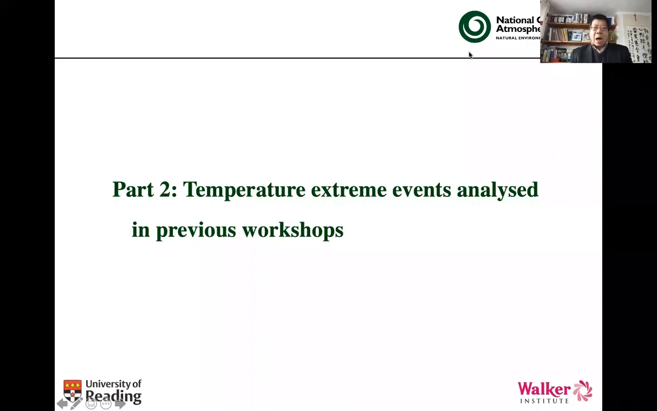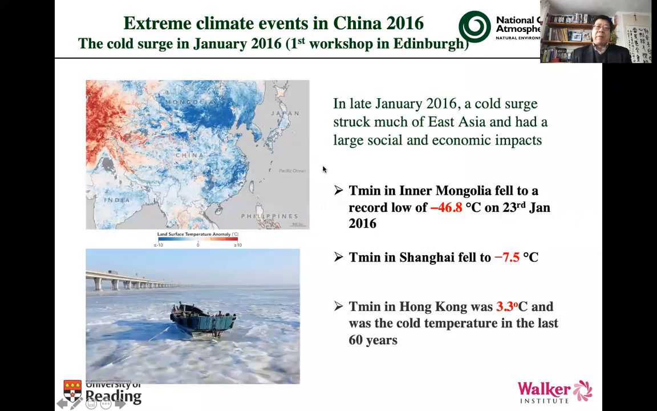And now we talk about some temperature extreme events analyzed in previous workshops. The first event analyzed is the 2016 cold surge in January. This event was analyzed during the first workshop in Edinburgh. Shown here in the top left are temperature anomalies over East Asia.